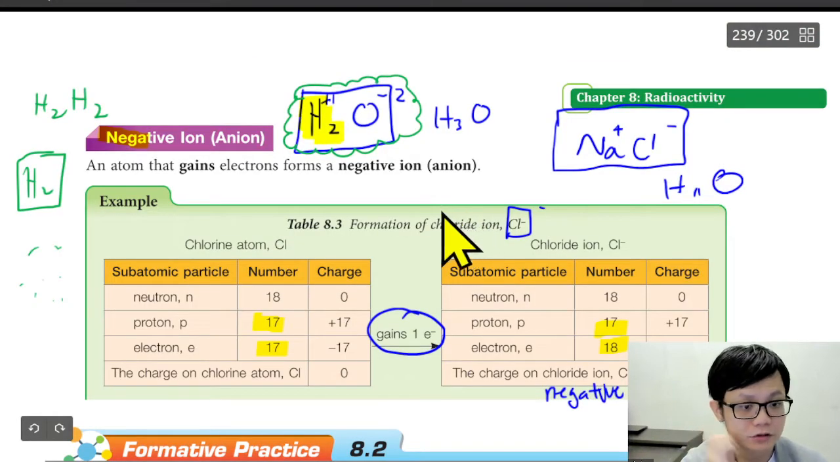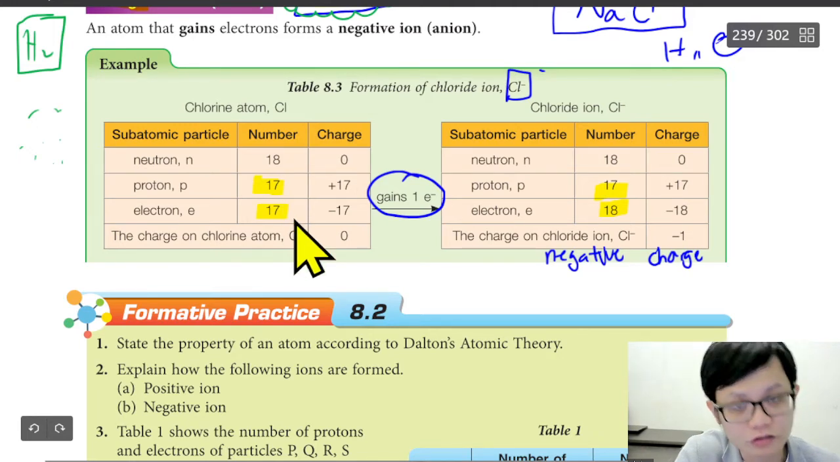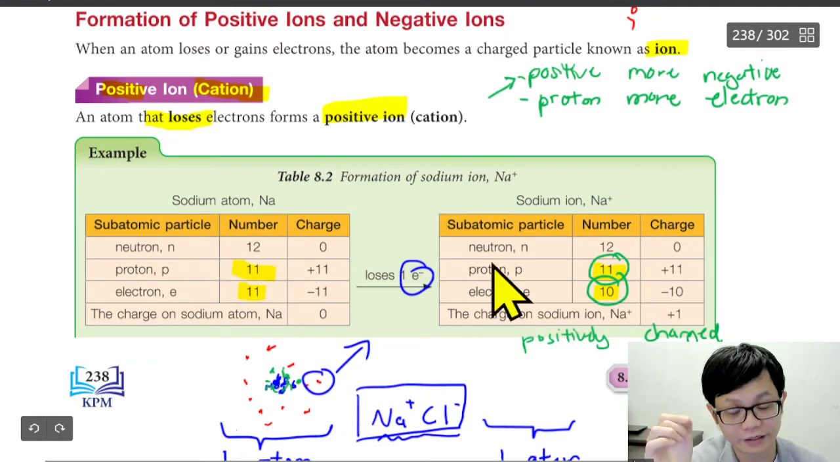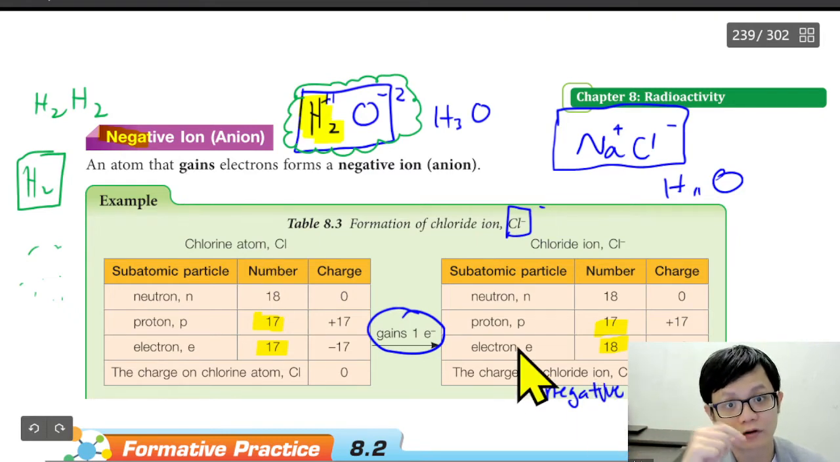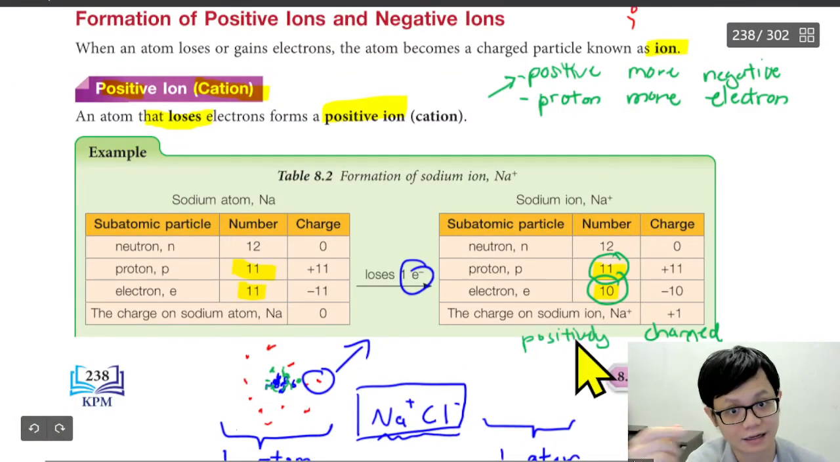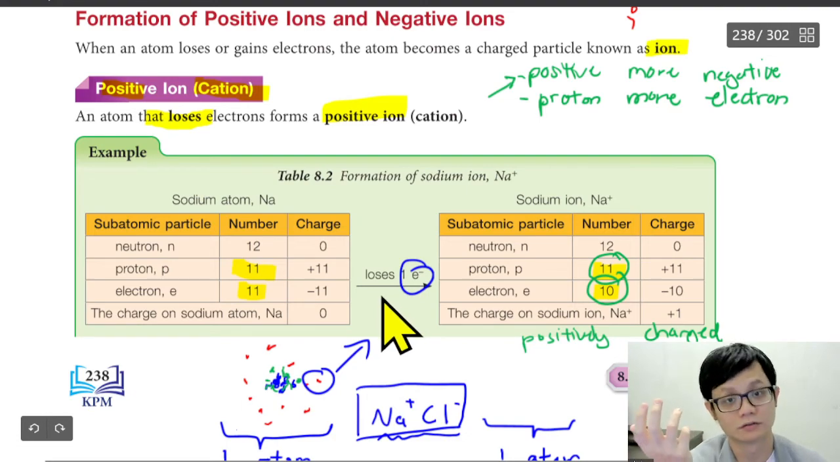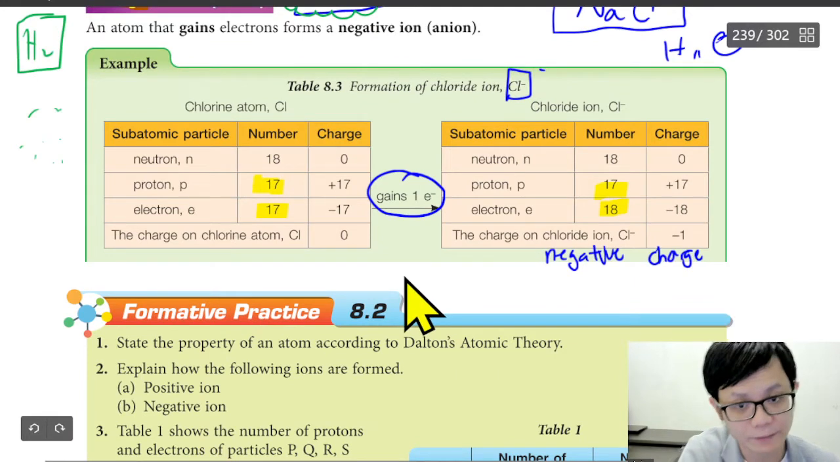So what you need to know is why positive: protons more than electrons. Why negative: electrons more than protons. Why electrons more than protons? Because you gained electrons. Why protons more than electrons? Because you lost electrons. You don't say lose protons. That is the thing that you need to remember.